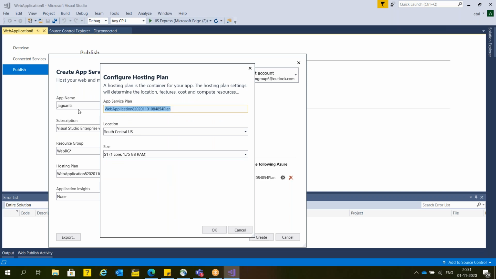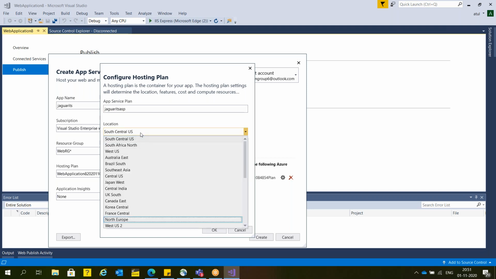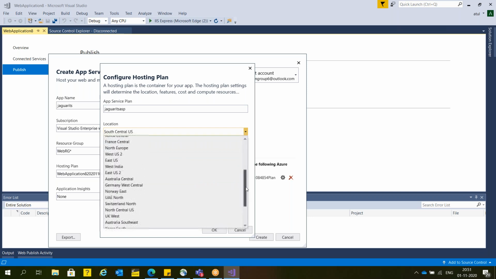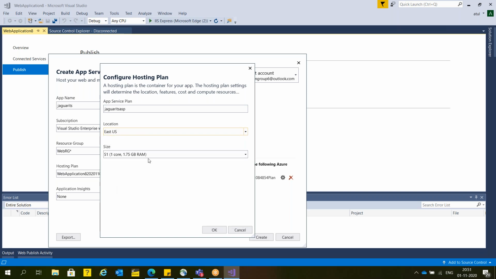Now here you can pass whatever the name of your app service plan, you can pass. So the app service plan name I'm going to pass Jaguar ITS ASP. Okay, where you are going to create, I'm going to create in India location. So, or I'm going with the US, whatever the location you people are planning for, you can go and select. Now, suppose I'm going with the East US.